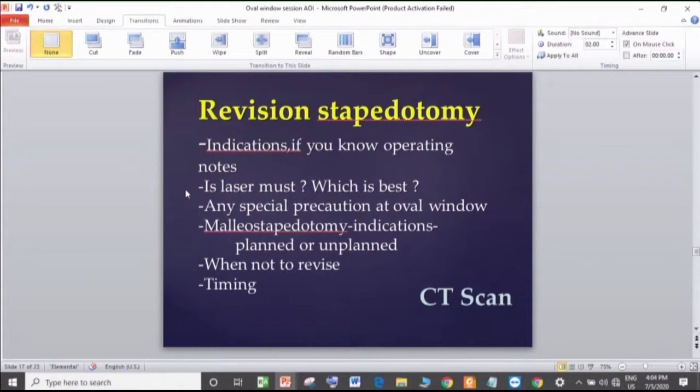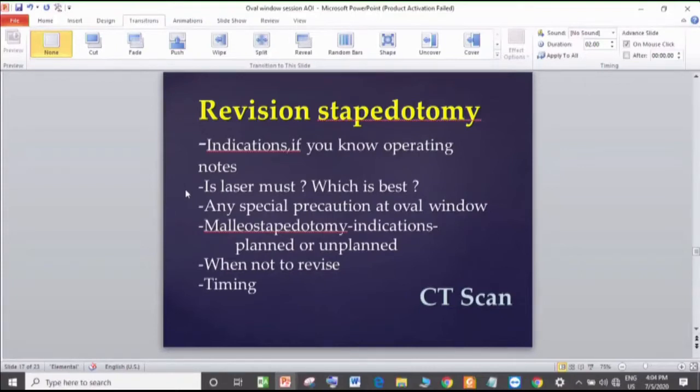Other indications are patients having vertigo, distortion in sound post-operatively, and very rarely patients having sensorineural loss. Yes, there are indications even for SNHL, even though the hearing is not going to improve. But the best candidate is one who had improvement with the previous surgery and then developed conductive hearing loss. That is the ideal one.